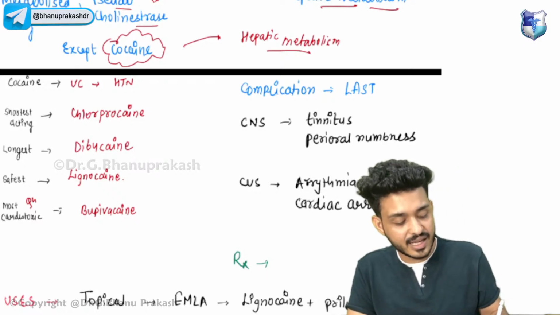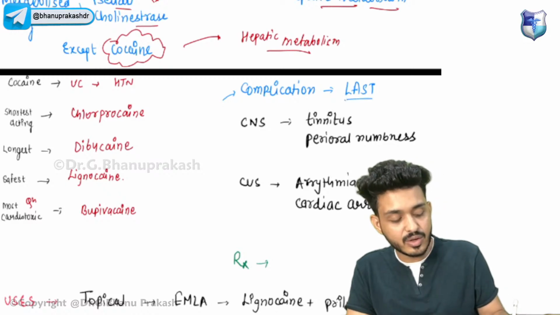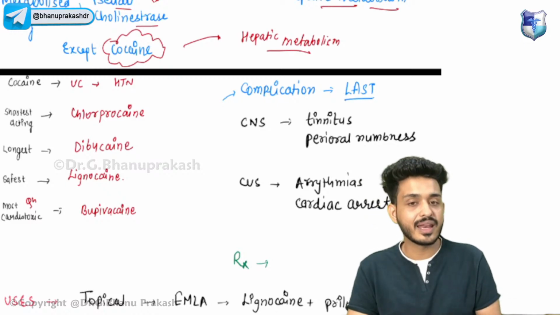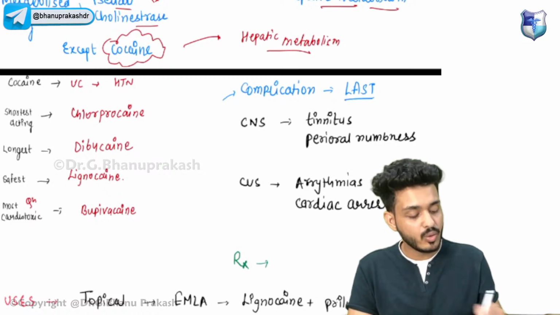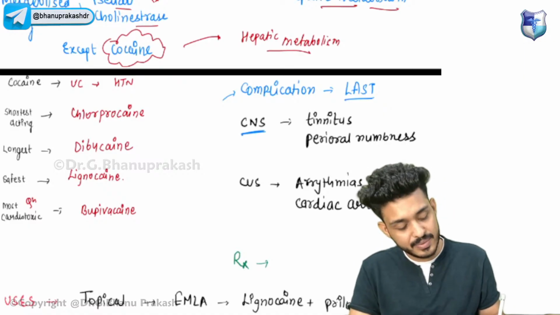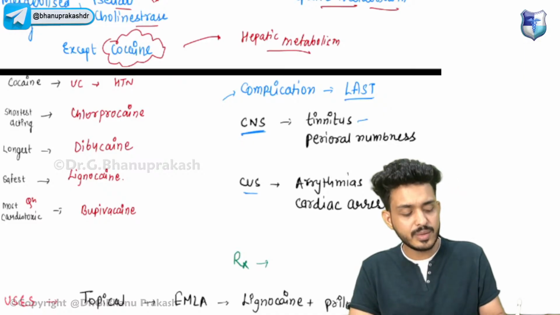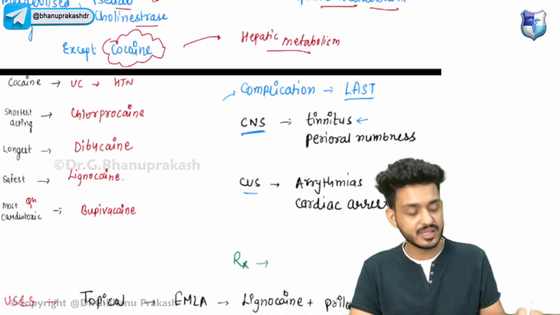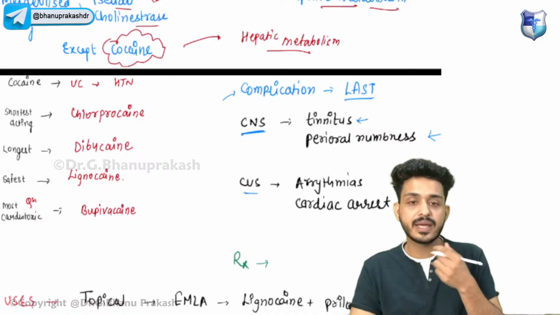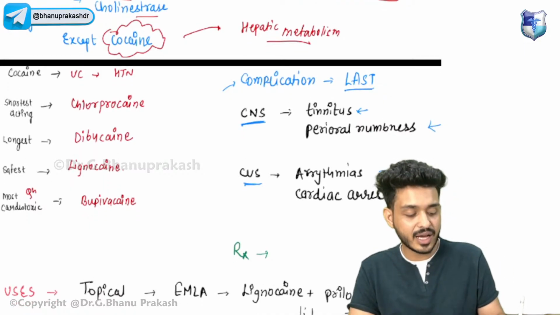Okay, nowadays they are asking questions based on complication of local anesthesia. Complication is known as local anesthesia systemic toxicity. What are the symptoms you will be finding? You will be having CNS symptoms, you will be having CVS symptoms. CNS symptoms will be tinnitus, and second thing, perioral numbness. In CVS symptoms, you will be having arrhythmias, and you will be having cardiac arrest.